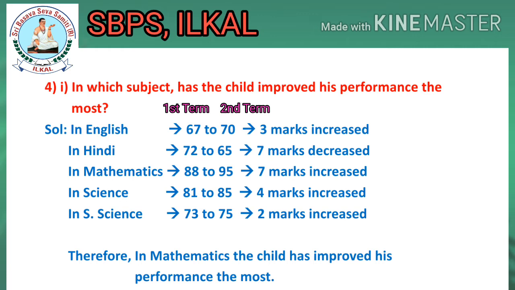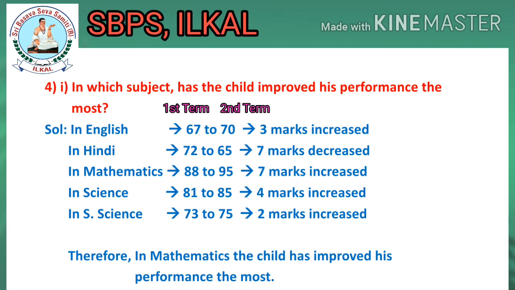In which subject has the child improved his performance the most? Solution. In English, above I have written first term, second term, children, means first term to second term. Whether it is increased or decreased, we are going to write. In English subject, 67 to 70. 3 marks increased. In Hindi subject, 72 to 65. Here it is decreased, children. How many marks decreased? 7 marks decreased.